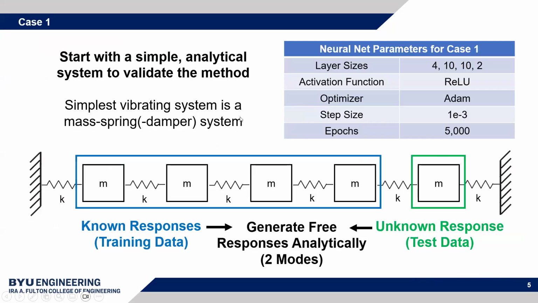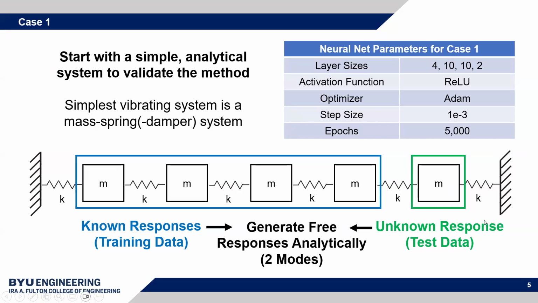So essentially, I started with a 5 degree of freedom mass spring damper system. I started with something simple to validate the method. I assumed that you would know the responses on the first four masses and that you're trying to estimate the response on the fifth mass. Now, in this case, of course, we actually know the response of all of these. Hence, we can see how accurate the method is. But in practice, you wouldn't know that response.